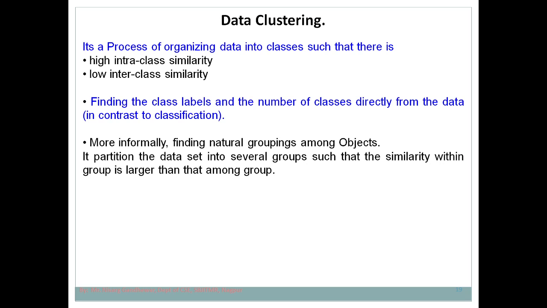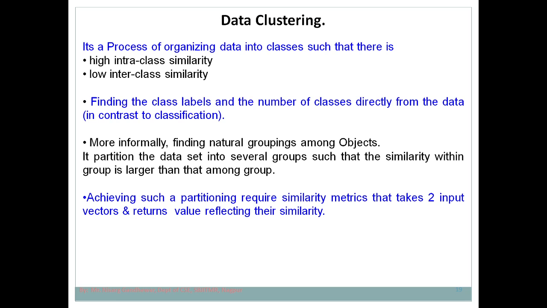The next thing is, more informally, finding natural groupings among the objects. Yes, exactly, based on the similarity we form the groups, and it partitions the dataset into several groups such that similarity within a group is larger than amongst groups. Achieving such a partition requires a similarity measure that takes two vectors and returns a value reflecting their similarity. What are the two vectors?